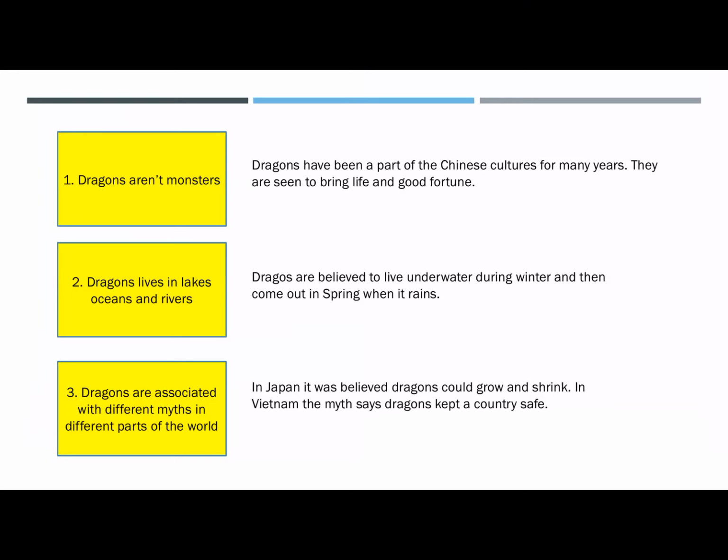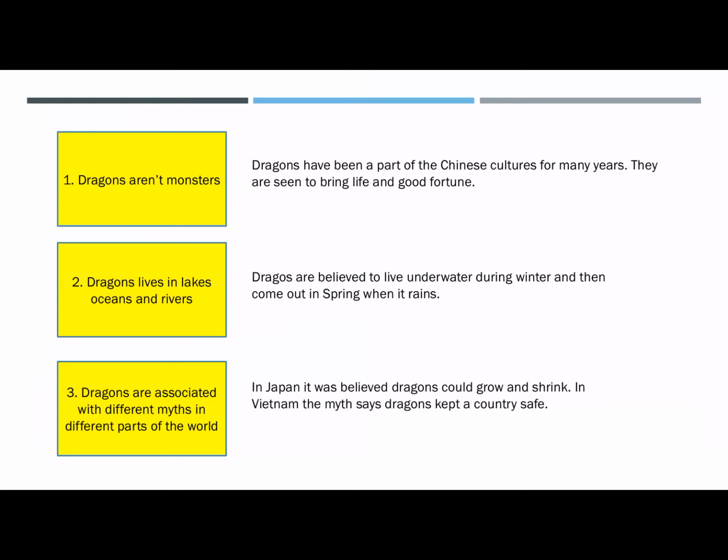I don't just want to add in that very short sentence under one subheading. I want to add more information about that note. So I might go back and use the text and see if I can elaborate on that note a little bit more. So I have put a little bit more detail about where they live. Dragons are believed to live underwater during winter and then come out in spring when it rains. So instead of just saying dragons live in lakes, oceans and rivers, I've written a little bit more about why they are believed to live underwater and when they come out of the water.